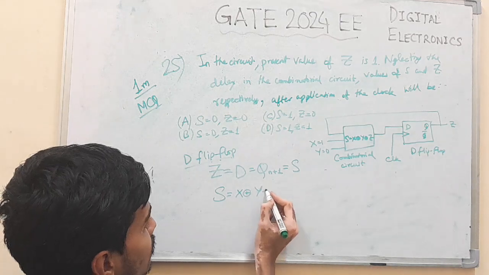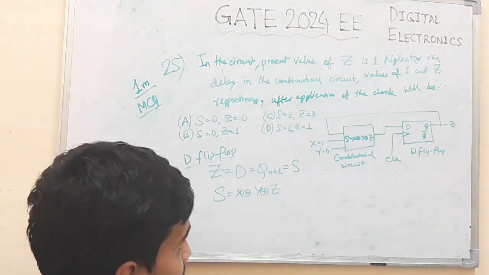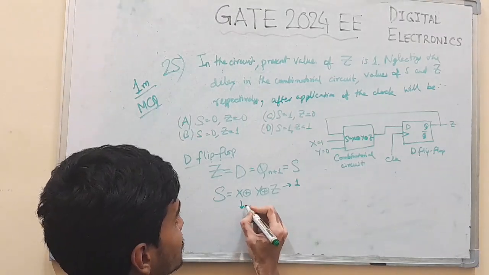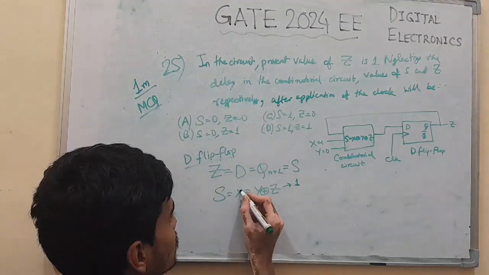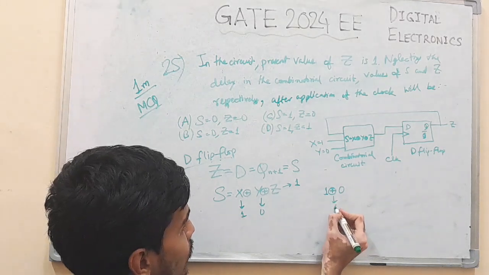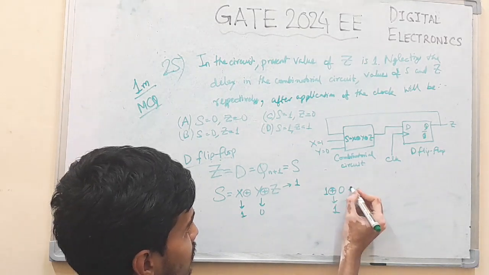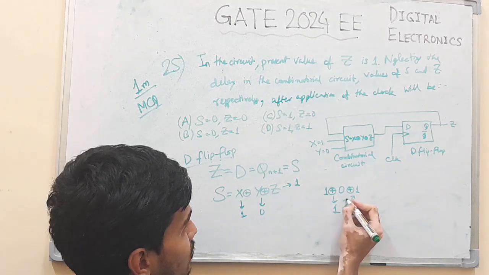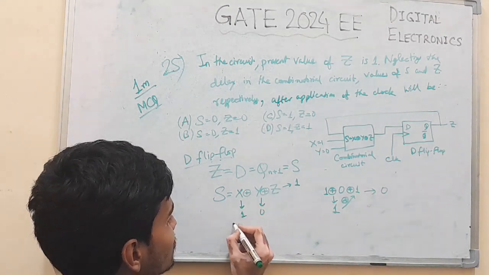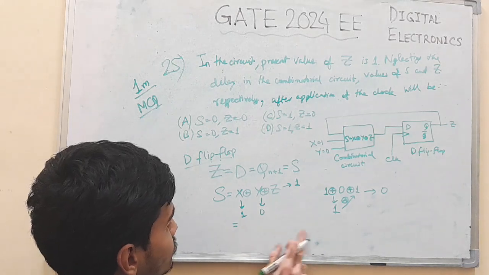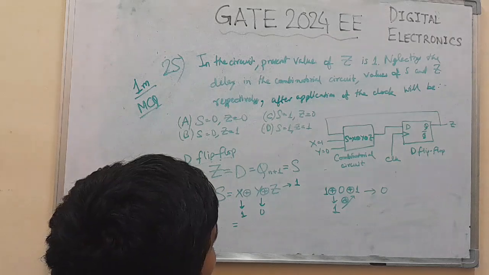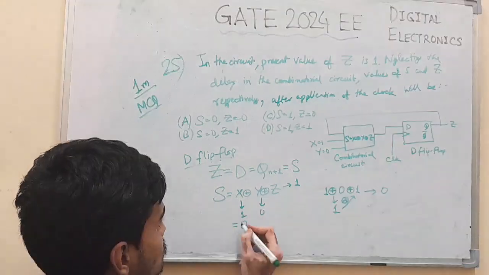X XOR Y XOR Z. Initially we have Z equal to 1, X is given as 1, Y is given as 0. So 1 XOR 0 is 1, and this 1 XOR 0 gives 0. So initially S is 0.